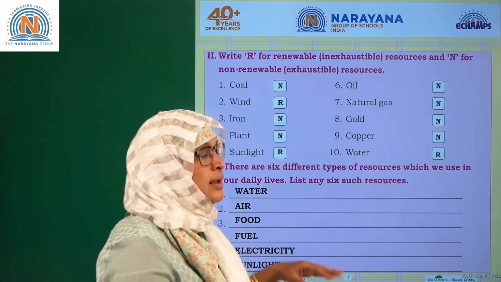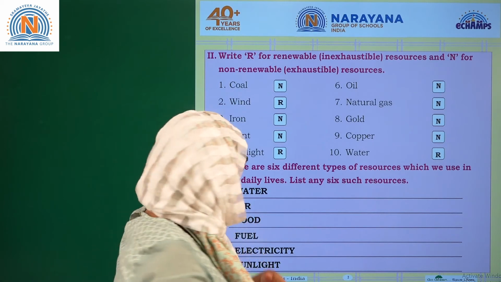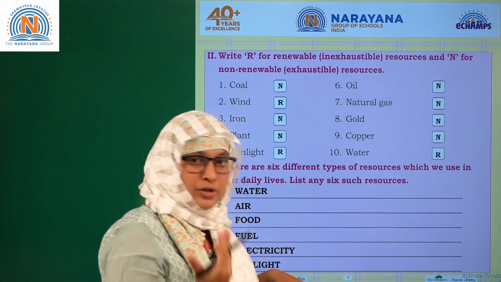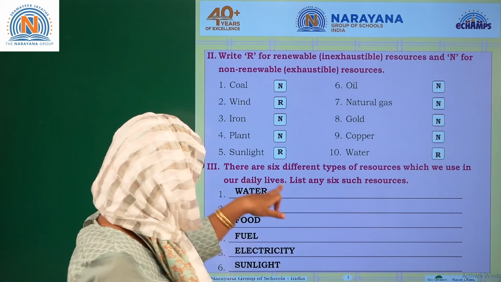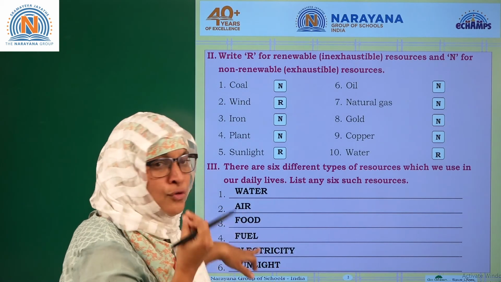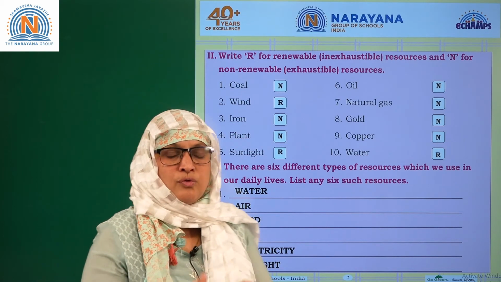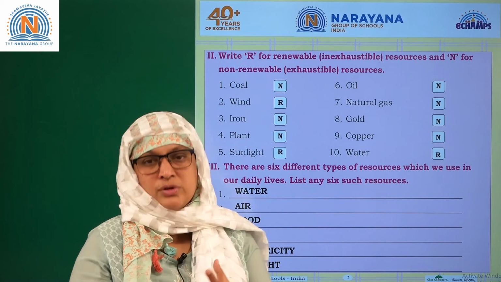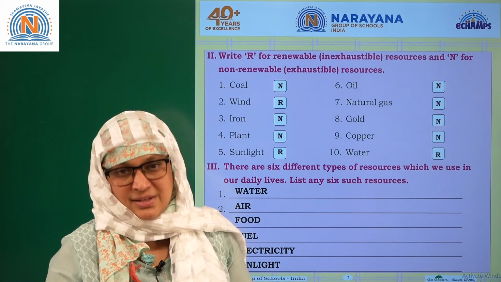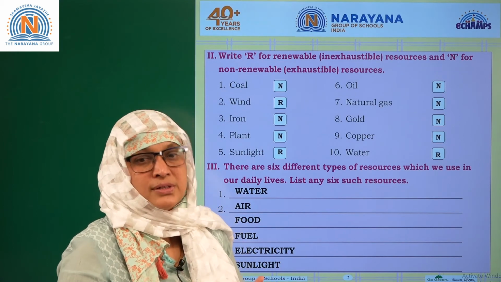So they're asking, list out some 5 to 6 resources which you actually use in your daily life. So what is water? Without that, nothing is possible, right? Water, air, we can't live without air. Food, definitely. Coming to fuel, if I want to go from one place to another place, a fuel is required. Depends upon the distance.